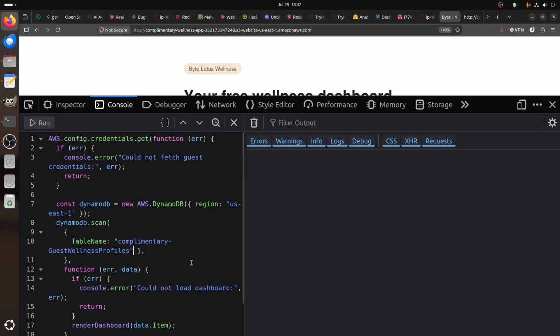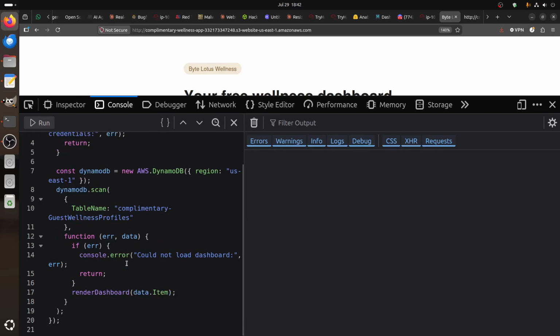So this is very important. I don't need that. So we have a table name. I don't need it to return me the dashboard. I'm not inside the website, so we can just return the console.